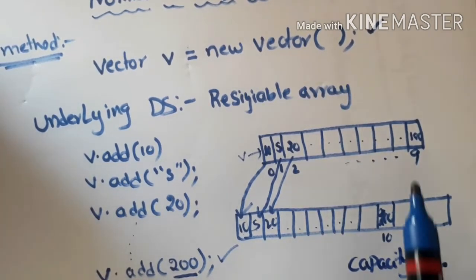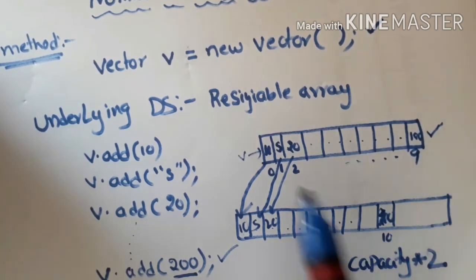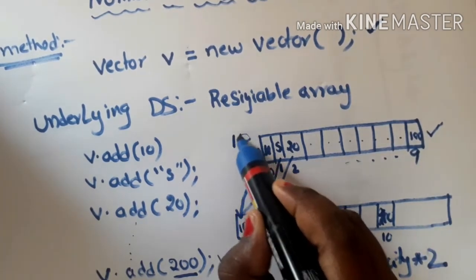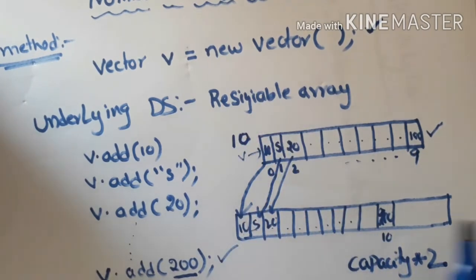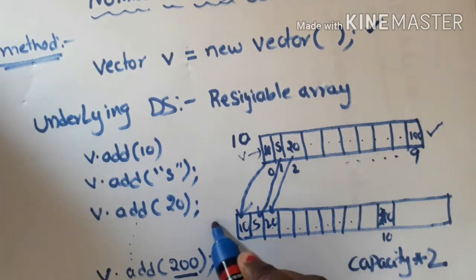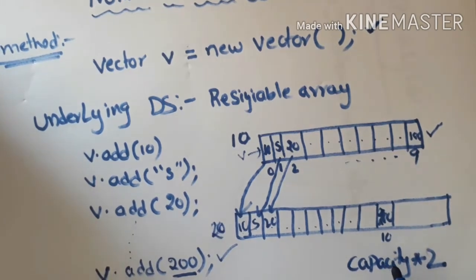So here, with what capacity is the older array created? The older array is created with 10 capacity, that means the array which can accommodate 10 elements. So the bigger size array which was created will be of 20 capacity. It can accommodate 20 elements.